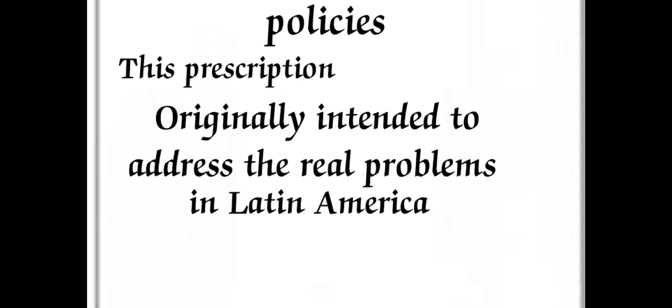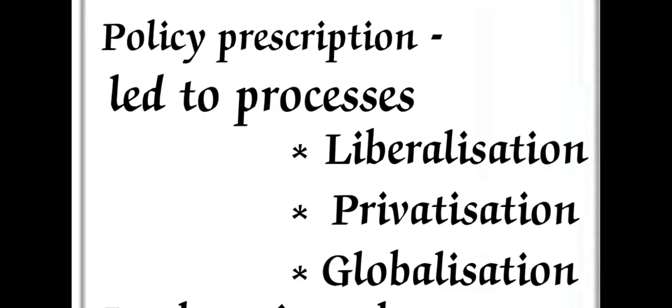This policy prescription of the Washington Consensus led to the processes of liberalization, privatization, and globalization. Liberalization means freedom in the economy. Privatization means freedom to each and everyone involved in the economy. Not only the state government can form a company, but each and every person, individuals also, can get involved in the economy.